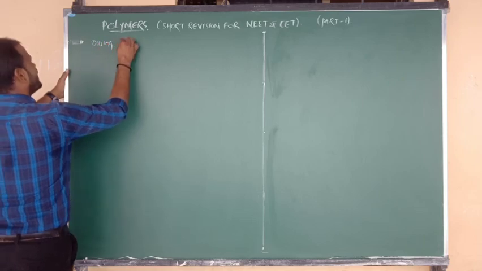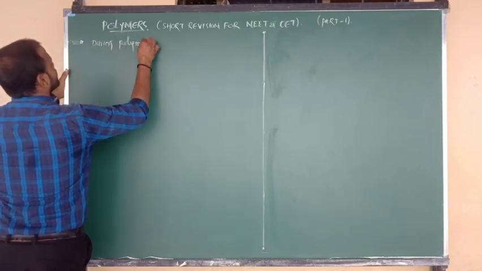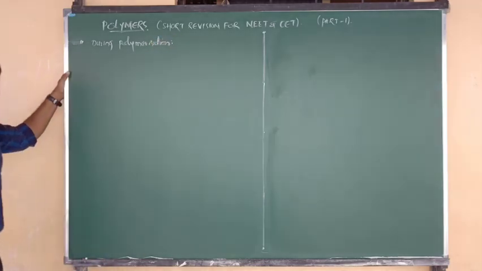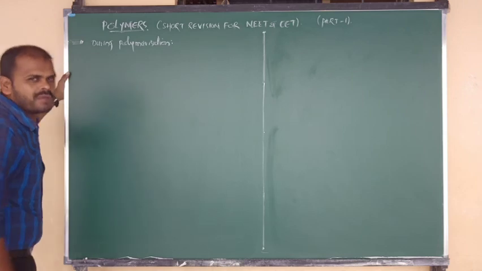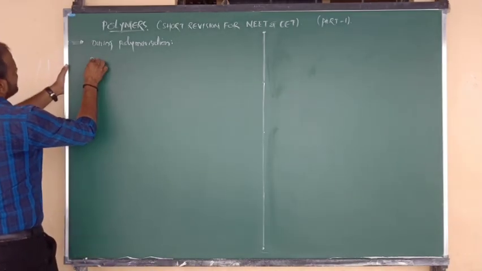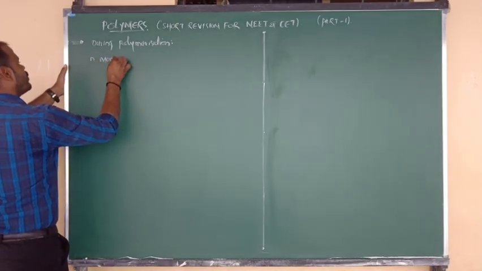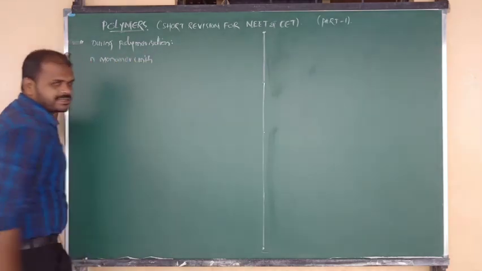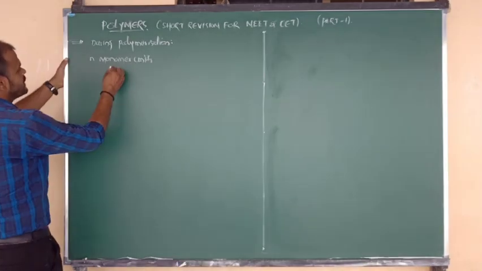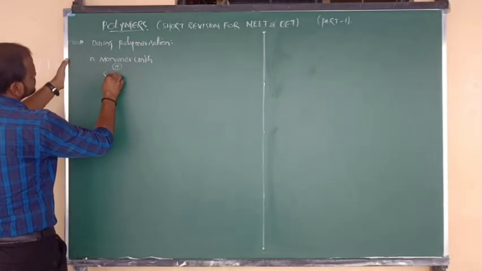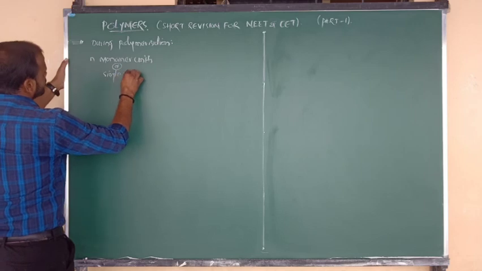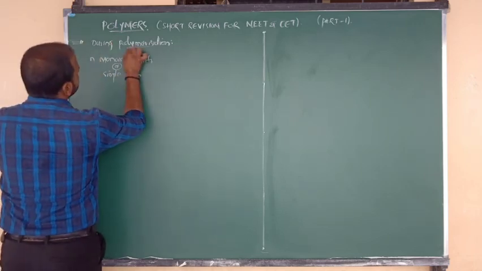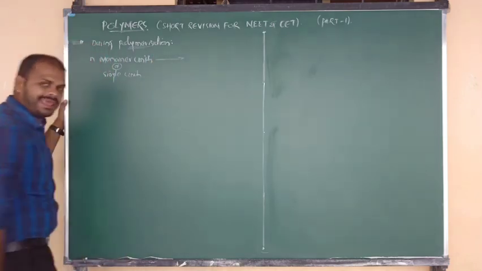During polymerization, what changes are coming and what changes are we going to observe? Simply we can say that during polymerization, first of all we have to consider the number of monomer units, and also simple units. In the process of polymerization, they undergo linking with each other.